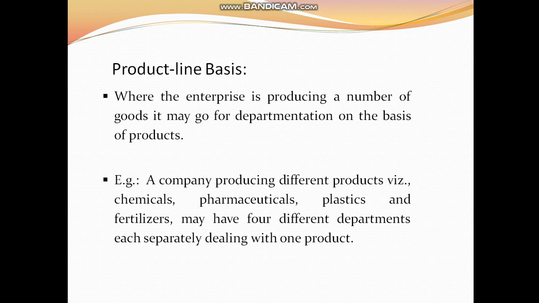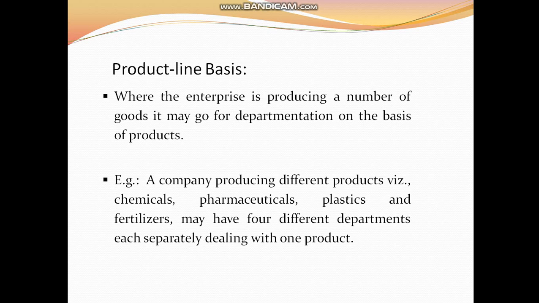Next, product line basis. Where the enterprise is producing a number of goods, it may go for departmentation on the basis of products. For example, if a manufacturing company is producing many different kinds of products, all of them cannot be maintained by a single office manager or a single department.